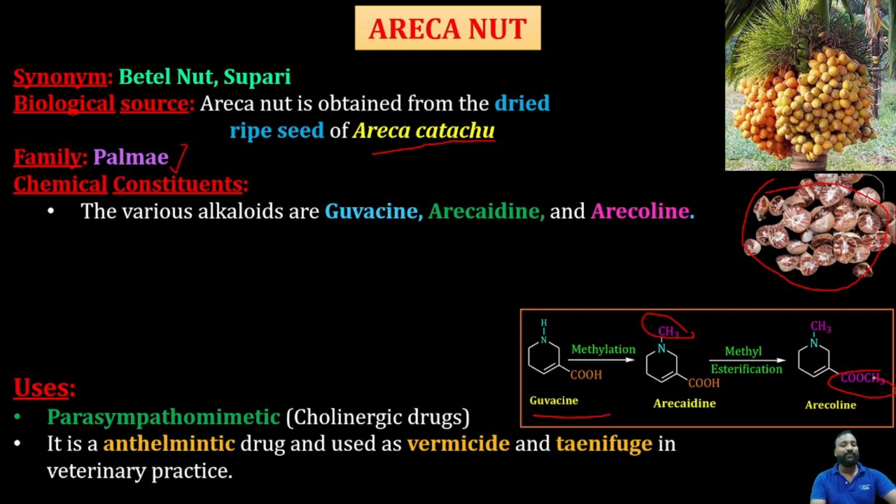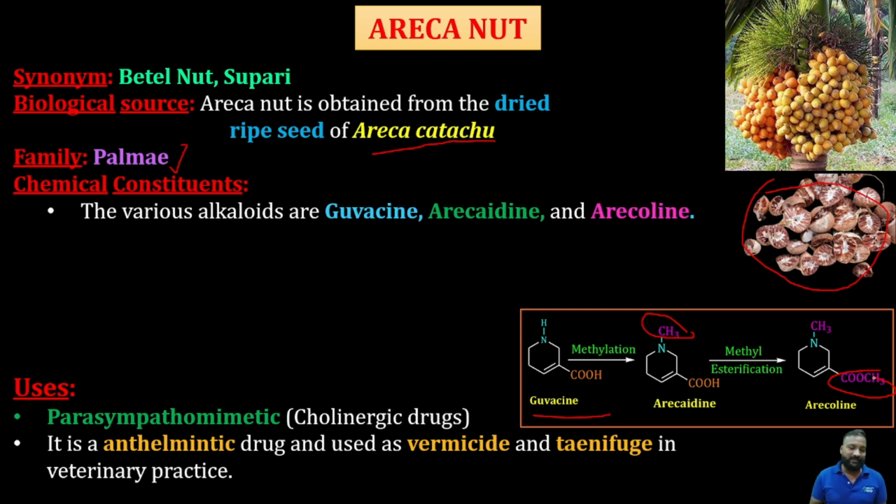Next, the uses of this areca nut. We know that it is a parasympathomimetic. What is a parasympathomimetic? It is cholinergic. These cholinergic drugs act on the muscarinic receptors, and thereby they stimulate muscle contraction.